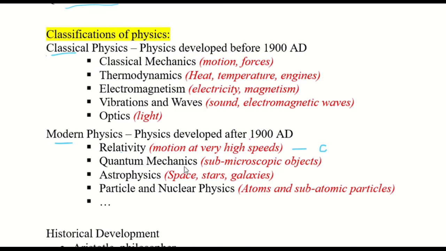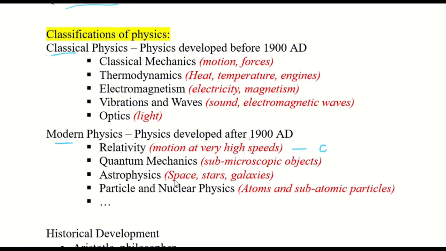In quantum mechanics, we deal with mechanics similar to classical mechanics, but here it's for very, very small particles, like molecules, atoms, and subatomic particles. And this mechanics is very different from classical mechanics. They behave very differently when we go on to that very tiny scale.